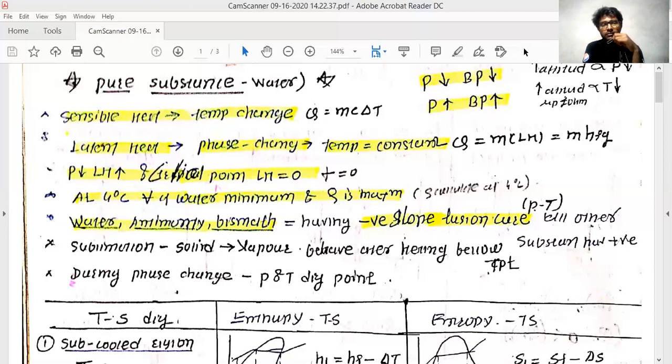In sensible heat, there is a change in temperature, but in latent heat, there will be no change in temperature. But the phase of that substance is going to change in the latent heat. And you should keep in mind that in latent heat the temperature remains constant, and in sensible heat the temperature is going to change. So here you've seen that till the first line, the dotted vertical line, the temperature is 4 degrees Celsius.